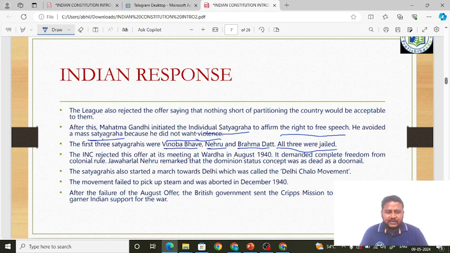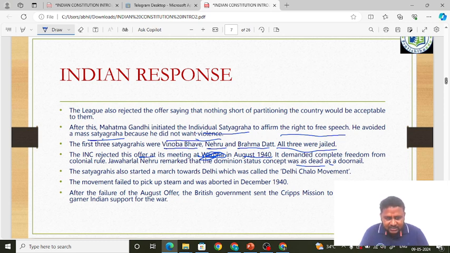Okay, so the INC rejected the August offer. Where was it rejected? At the Wardha meeting in August 1940. That is, at the Congress session at Wardha, the August offer was rejected. This can also be a question: where was it rejected? It was at Wardha. It demanded complete freedom from colonial rule. Jawaharlal Nehru debunked dominion status, saying the concept was as dead as a doornail. That is, dominion status is going to do nothing for us. Like I told, they wanted complete freedom, that is, the Indian National Congress.